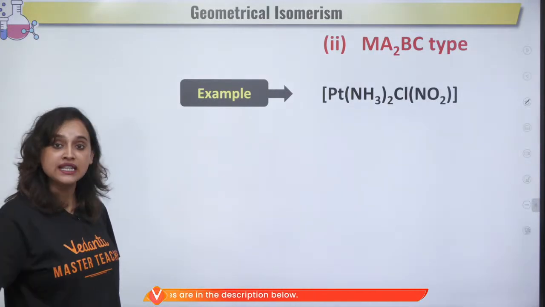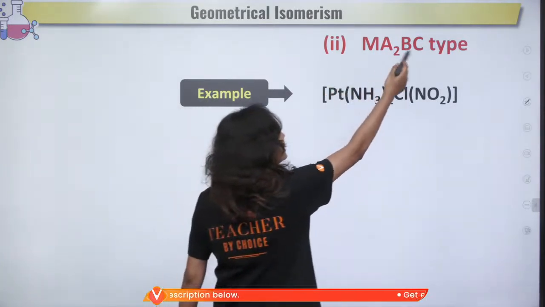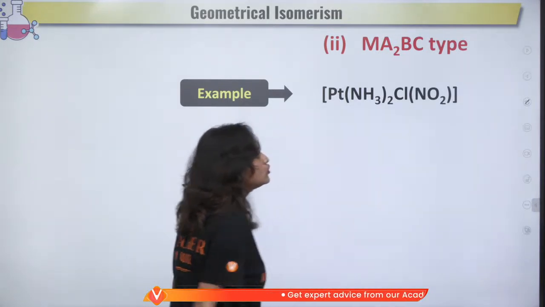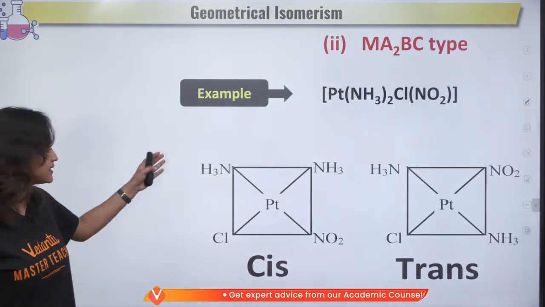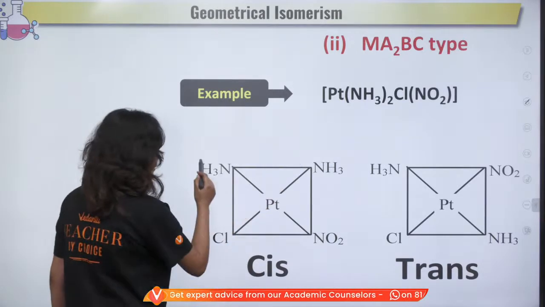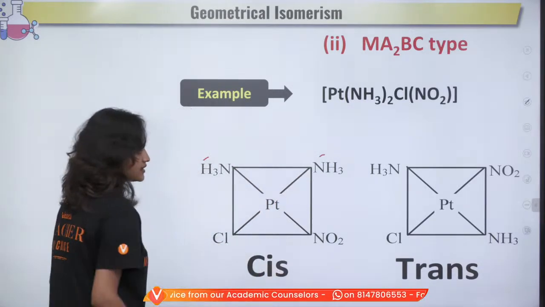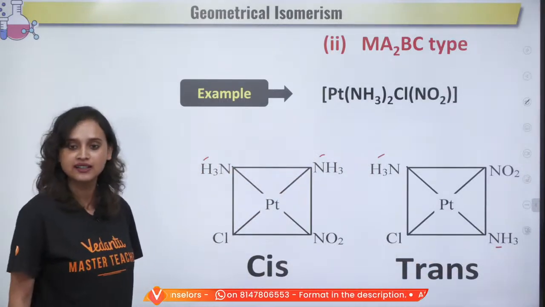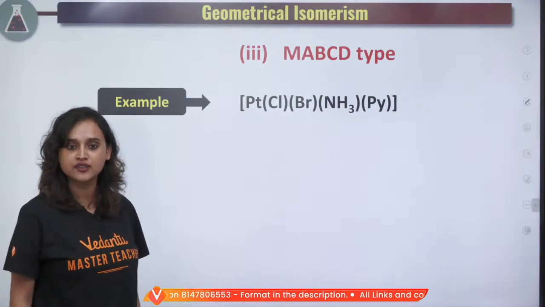Now Ma2BC, so there are three different ligands, see, PtNH32ClNO2. How will it happen? See, cis. What is happening? NH3, NH3, cis. NH3, NH3, trans. Yes, this is going to show you geometrical isomerism.